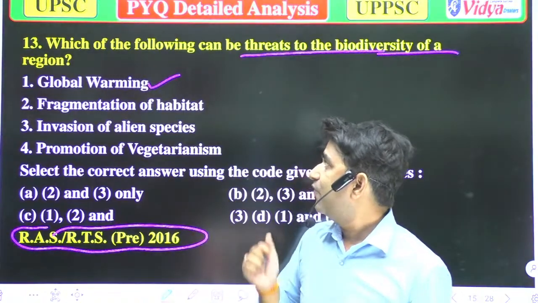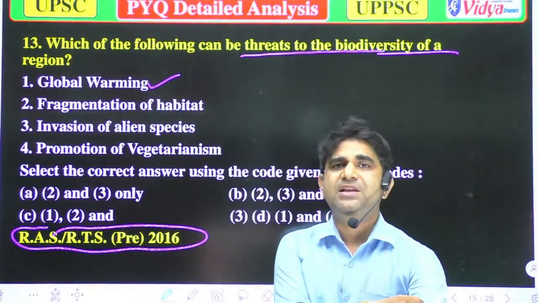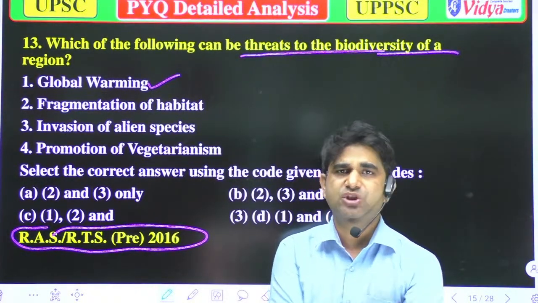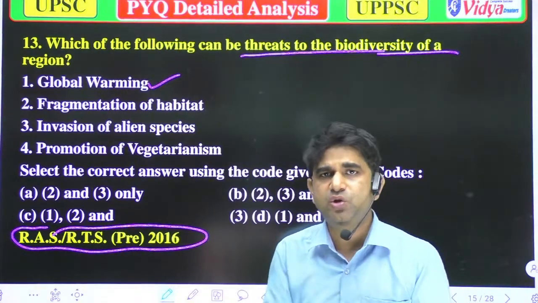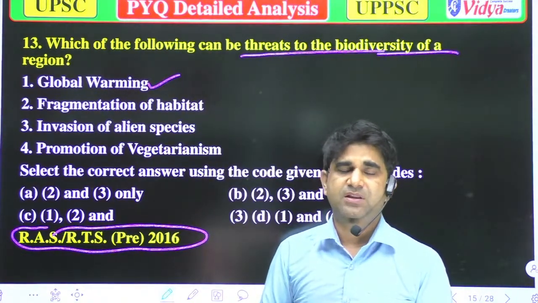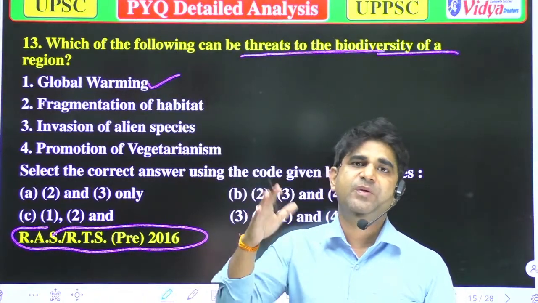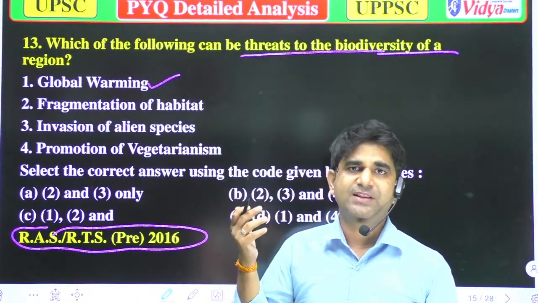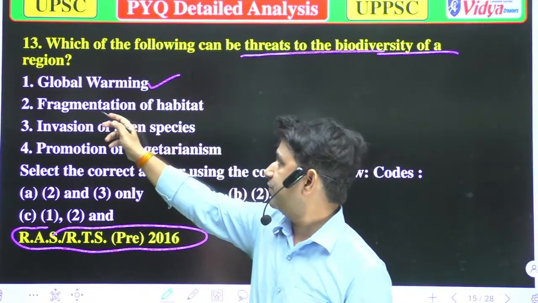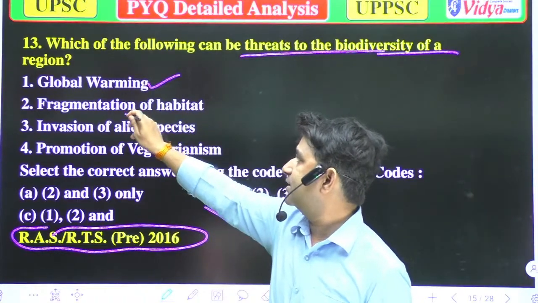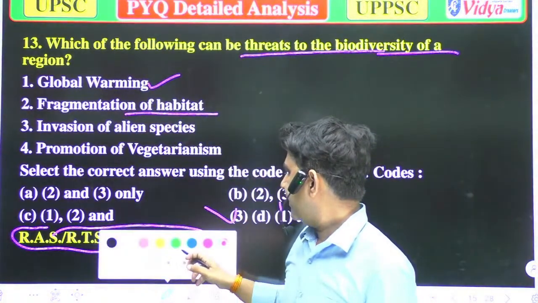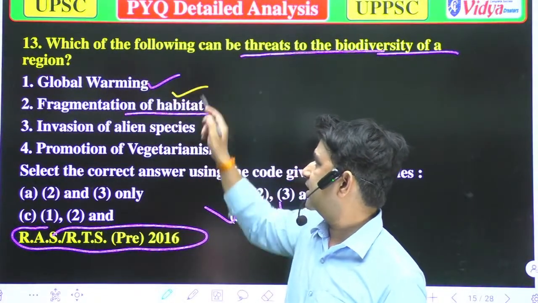Fragmentation of habitats. When there is fragmentation or destruction of habitats, organisms cannot grow in a proper way, so it can also be the correct answer.